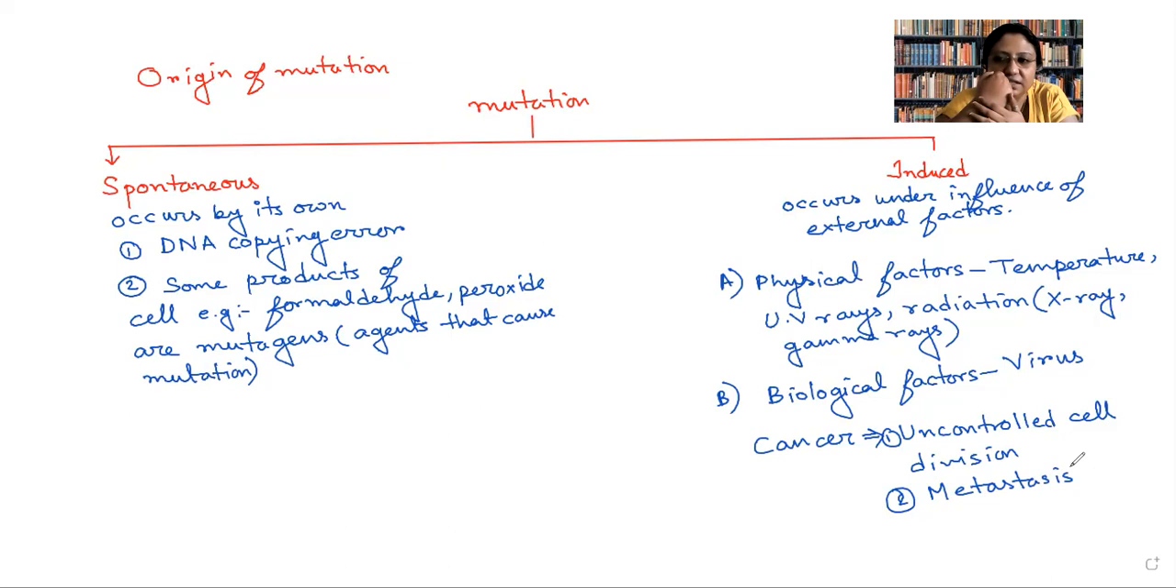If I get a cut on my hand, there will be a gap created between the cells on these two sides. But then what happens? Slowly and steadily, cells will start dividing from this side as well as from this side, and after some time, when they meet each other, there will be stoppage of the division of cells.